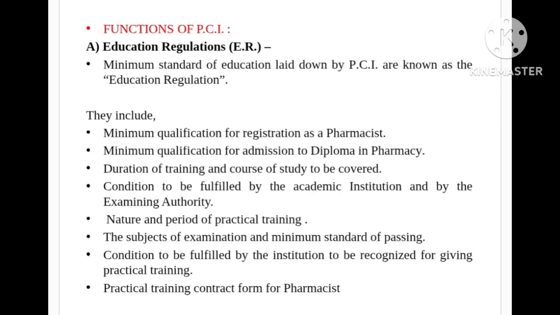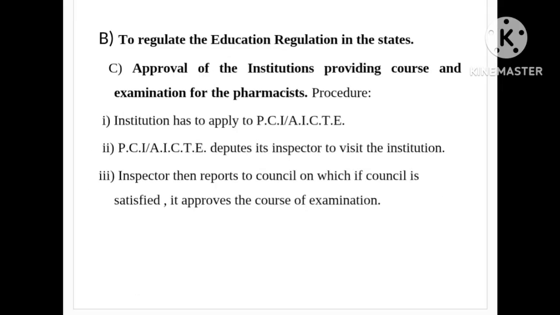Condition to be fulfilled by the academic institution and by the examining authority. Nature and period of practical training. The subjects of examination and minimum standard of passing. Condition to be fulfilled by the institution to be recognized for giving practical training. Practical training contract form for pharmacist.